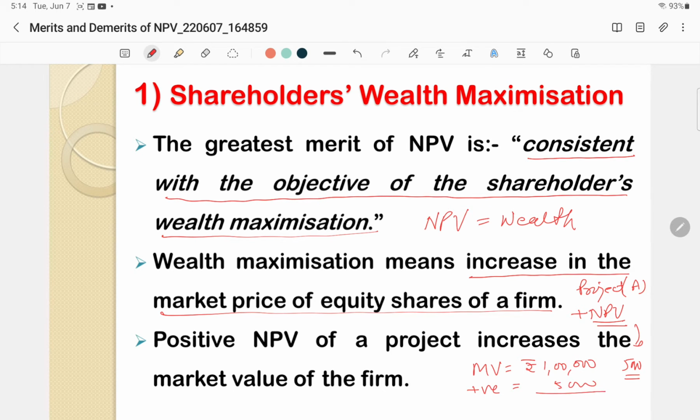So due to this project, the market value of the firm has increased and it has become 1,05,000.